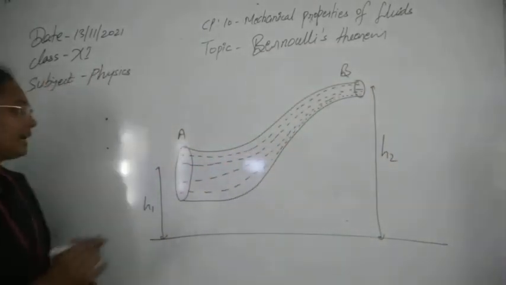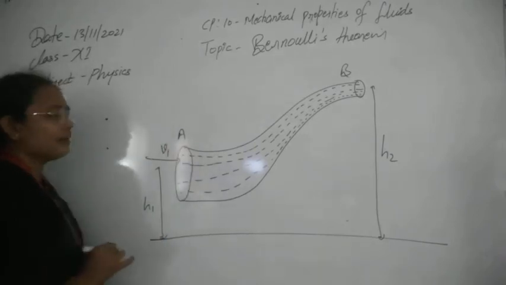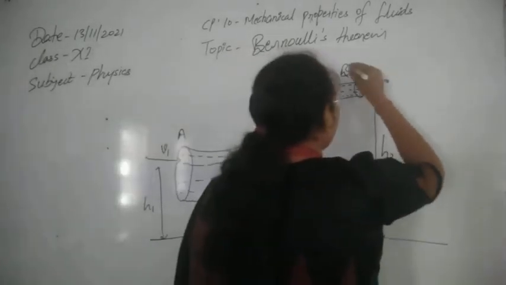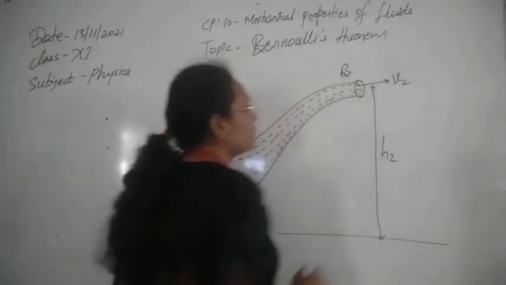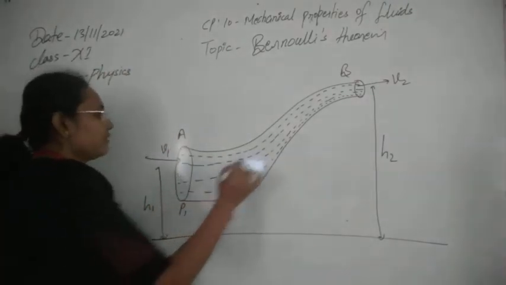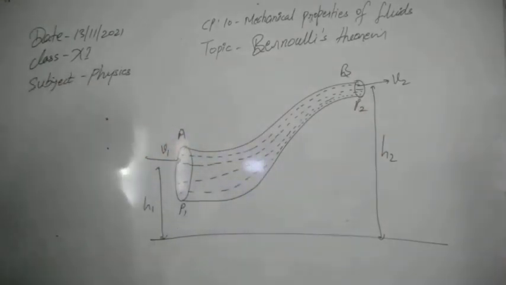Now suppose the liquid entering at this cross section A has velocity v1, and the liquid leaving at end B has velocity v2. The pressure at end A is P1, and the pressure at B is P2. First of all, we have supposed all these things.